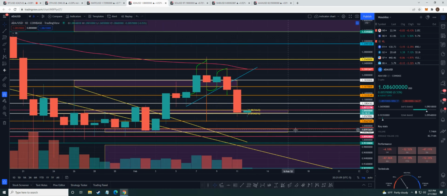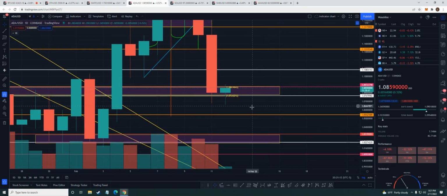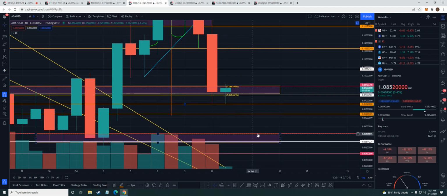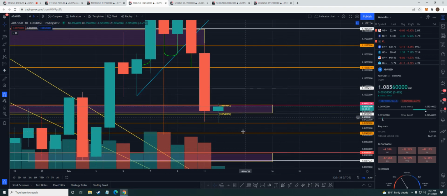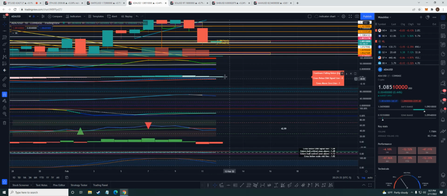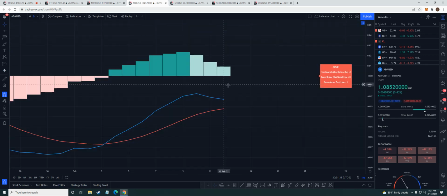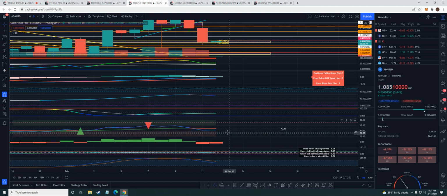All right, Cardano. We did wick down a little bit. We wicked down about a penny under my target. So it wasn't bad, a penny under my target. I had 107, and it dipped down to 106 and some change, a little bit over 106. But we got to close in my area. So that is good. Short term, yeah, short term. Well, on the daily, it's just looking like everything else. So let's go to the short term, 4 hour.